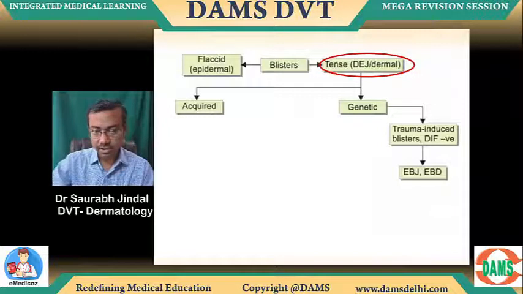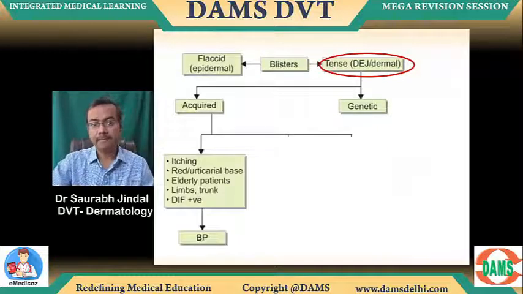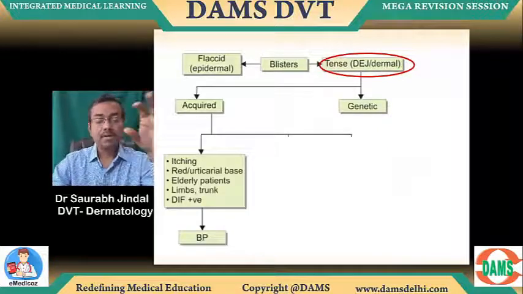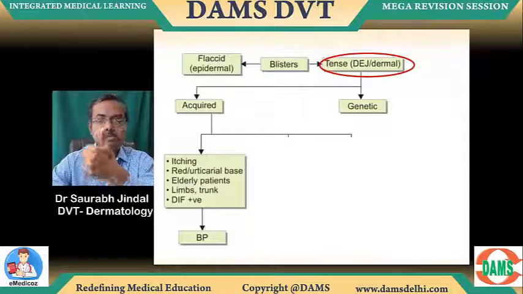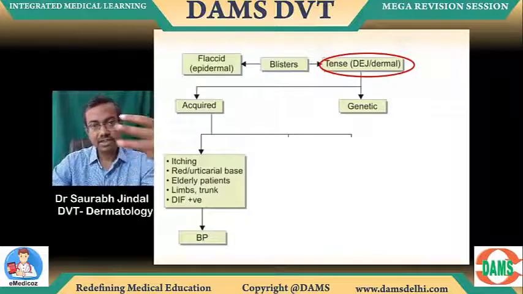दोनों नहीं mention होंगे. In the acquired category, if it's itchy, red urticarial base, elderly patients, DIF positive. So old people, red base, tense blisters with itching is bullous pemphigoid.